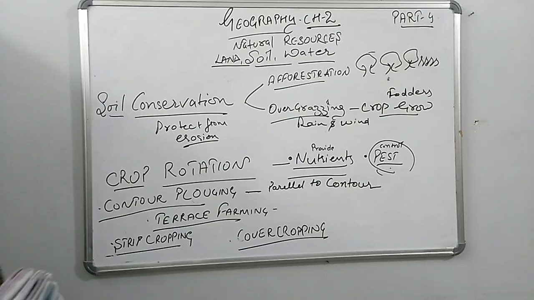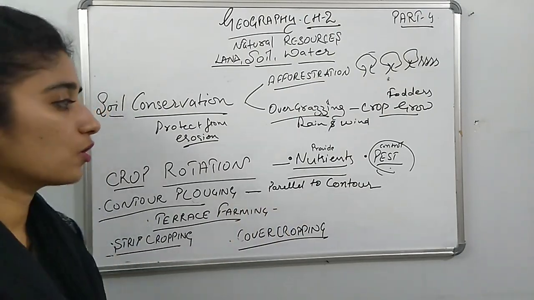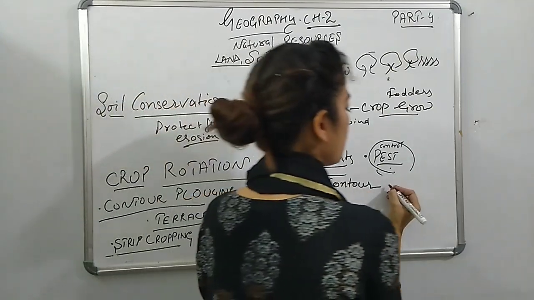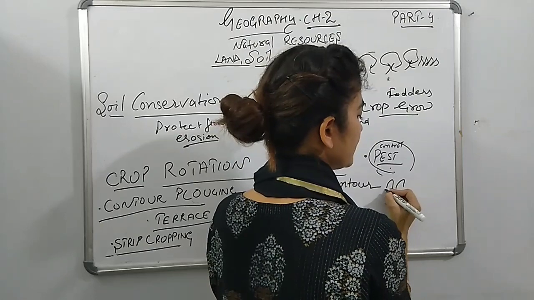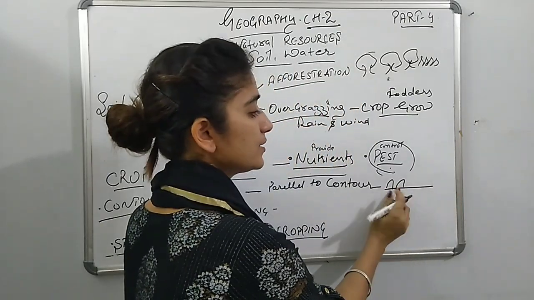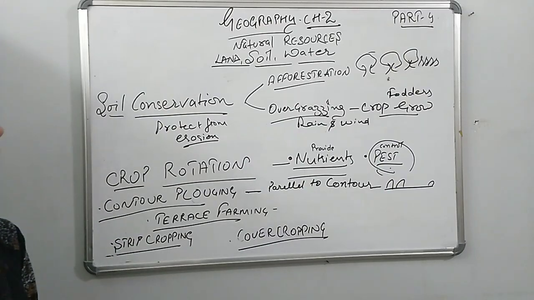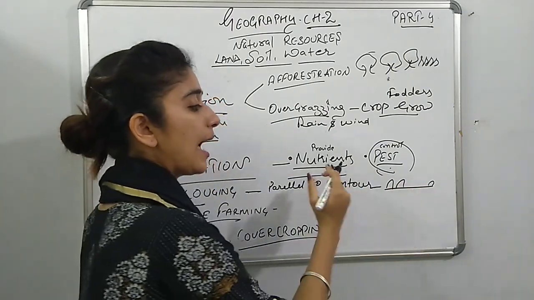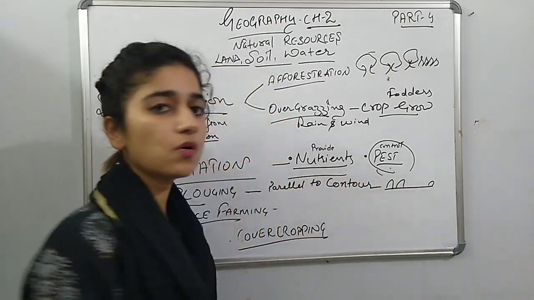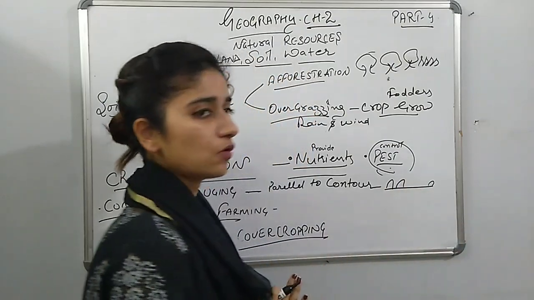In this, the crops are grown parallel to the contour, in a tilted form, like this, so that water cannot flow at high speed and an adequate amount of water can be transferred to the crops as they grow.